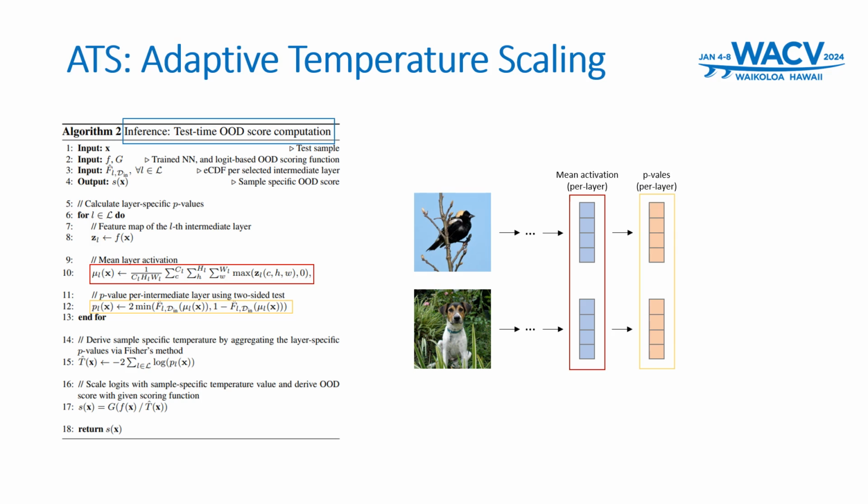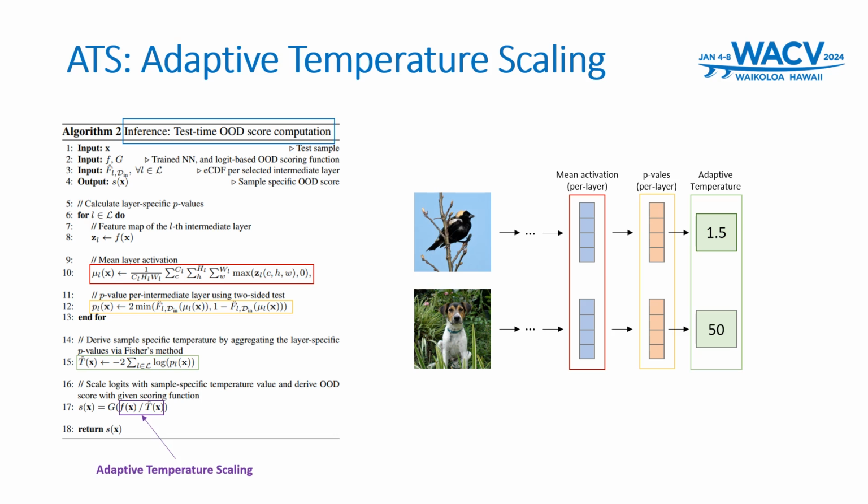Following this, we compute the sample-specific temperature using Fisher's method to aggregate the layer-wise p-values. The resulting temperature value serves as an indicator of sample types. Low temperatures suggest in-distribution, while higher temperatures indicate out-of-distribution. To enhance the distinction between in-distribution and out-of-distribution samples, we scale the model output with the computed temperature. This scaling simply merges class-agnostic features with class-dependent logits, thereby significantly improving their separability.